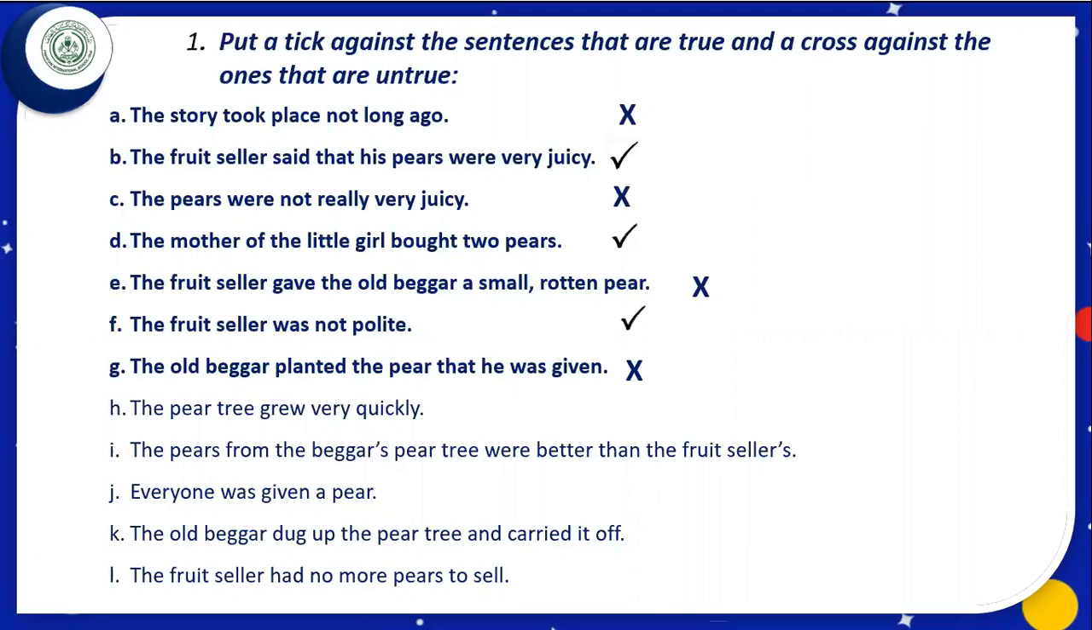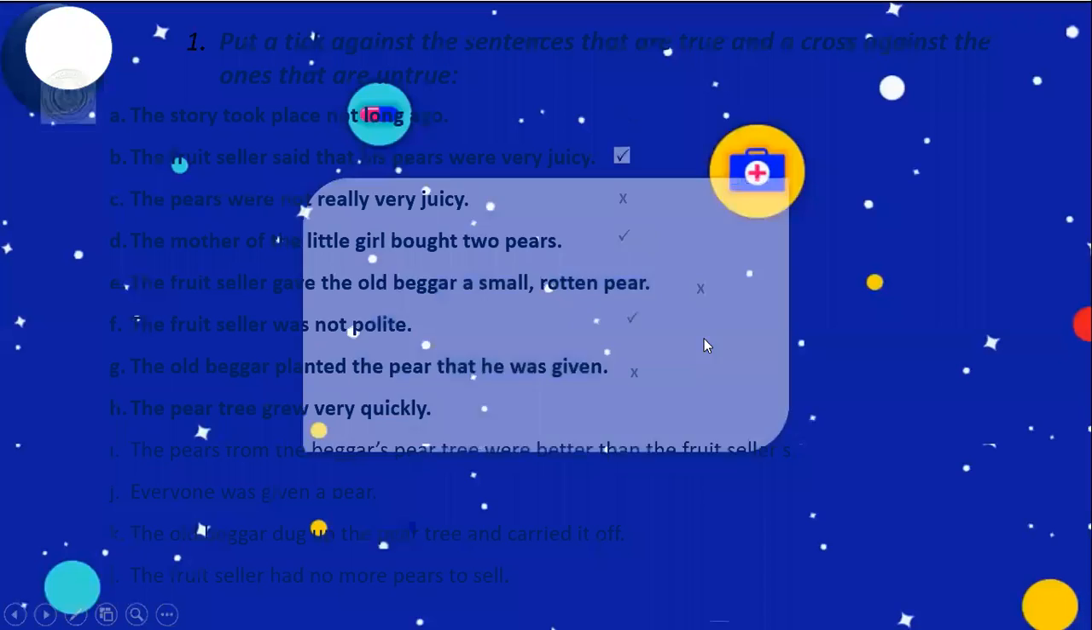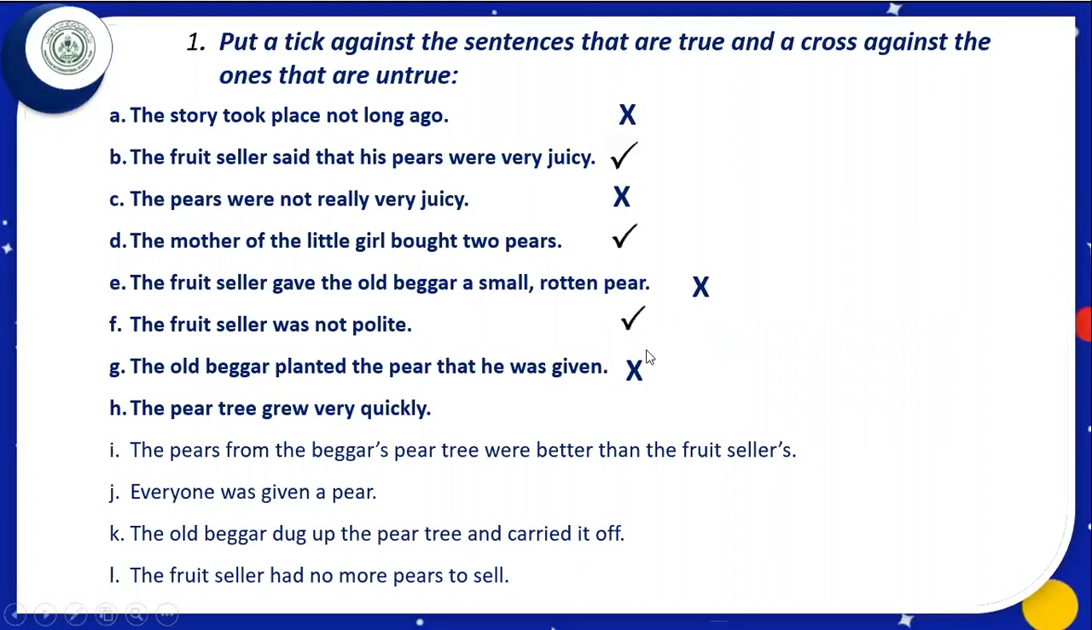The pear tree grew very quickly. Let us see in the lesson. We can see here, it is written, the people quickly stopped laughing when they saw a small green plant push out through the earth. Higher and higher it climbed. This means the tree grew very quickly. The pear tree grew very quickly. What does it mean? This statement is true. We shall put a tick here.